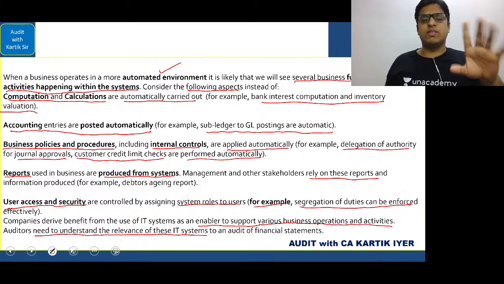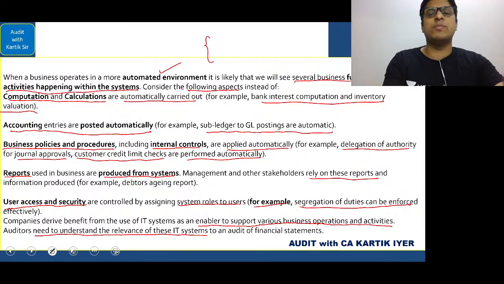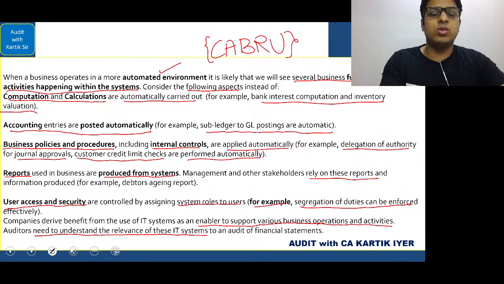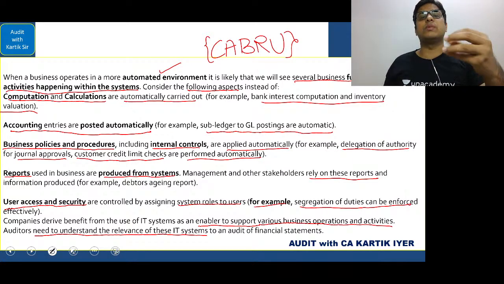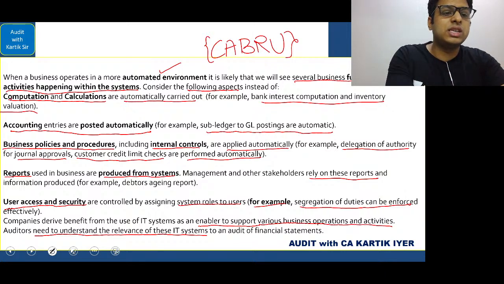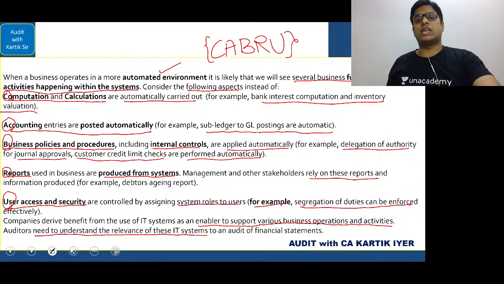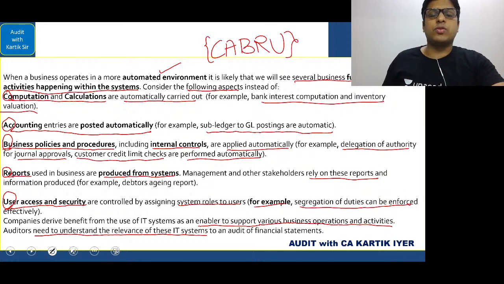I think in one of the batches I had given a code, and we had done it with a story. Some student wanted a code for this, so I had given a code called Kabru. Remember Kabru? Or you can remember coffee at brew. You remember brew coffee, so you have to remember coffee at brew. That is C, computation and calculation, accounting entries, business policies, reports, and finally user access and security. This is what we have done. Clear? That is in relation to chapter number 6, automated environment.